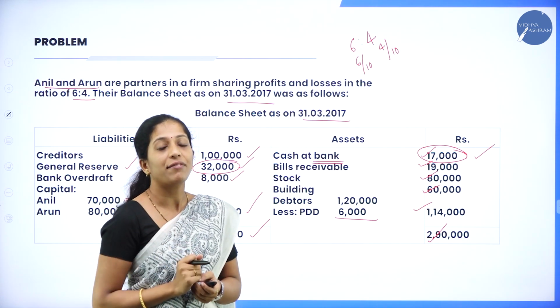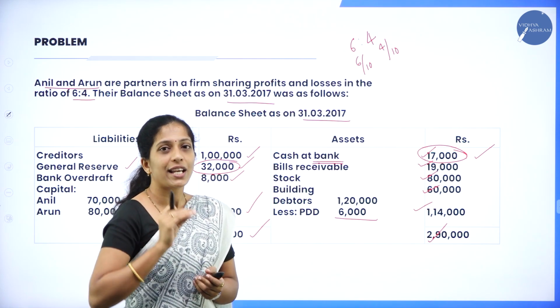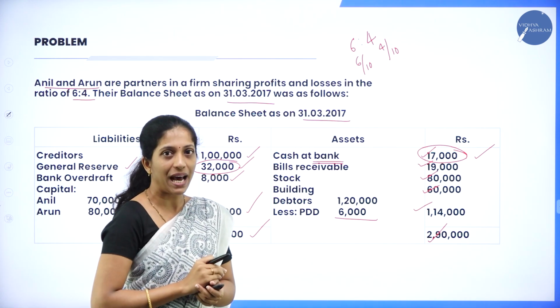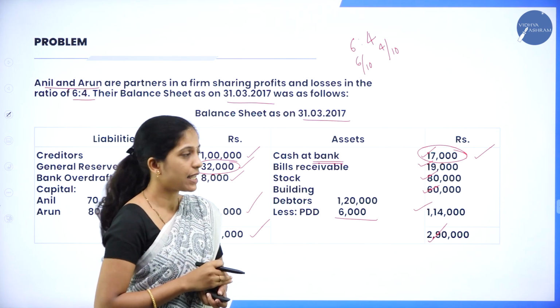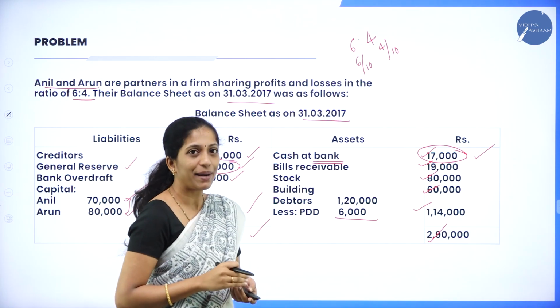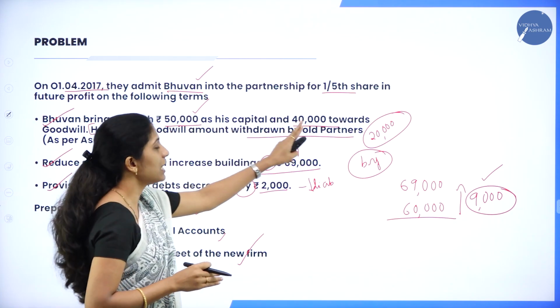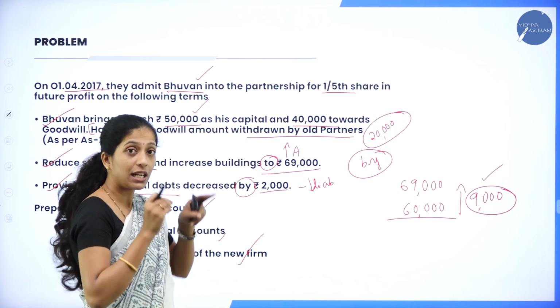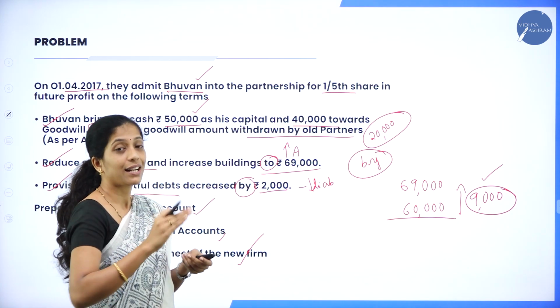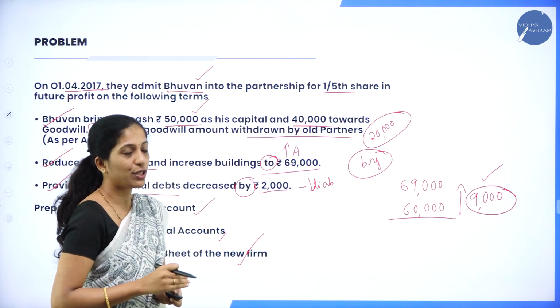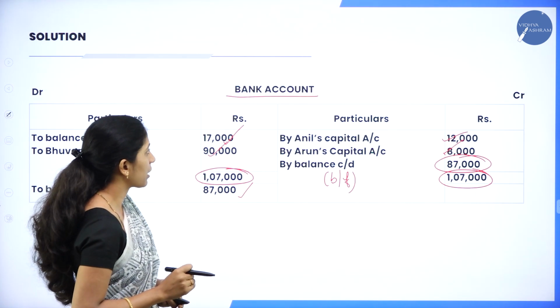So the bank balance has decreased. So these variations have to be made in the balance sheet, that is, add as well as less. Now cash at bank in the balance sheet is 17,000. So we have to add capital 50,000 plus goodwill 40,000 minus 20,000, that is, half of the goodwill has been withdrawn. So we shall see how we have recorded.